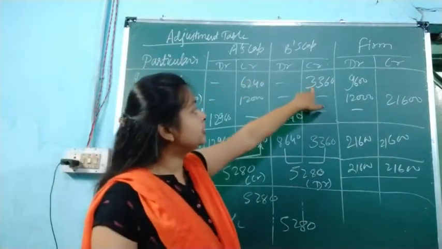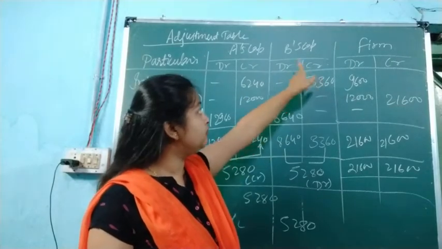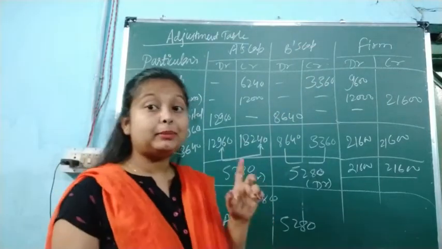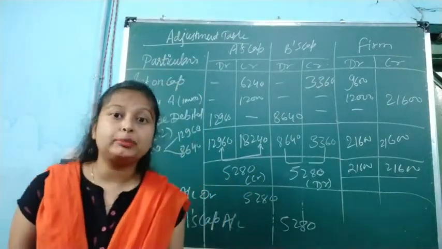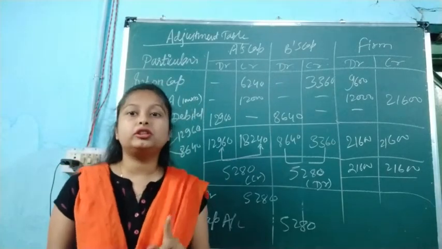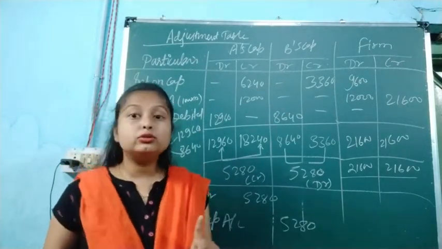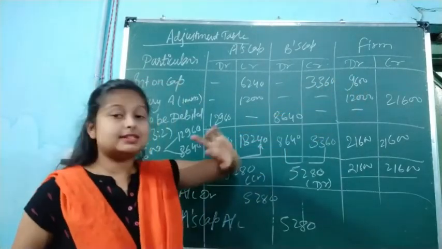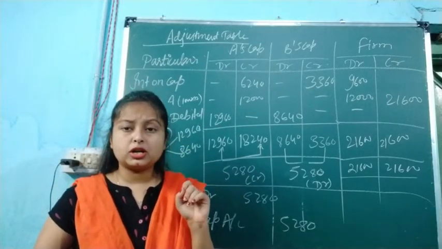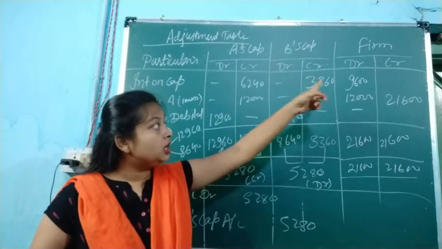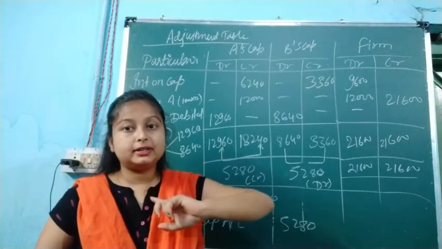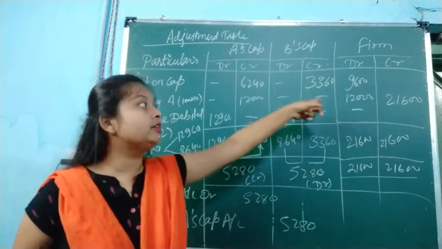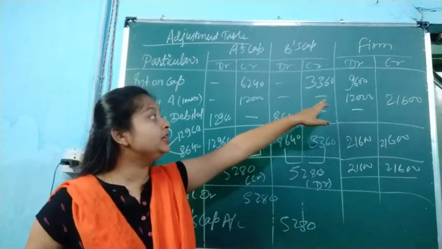Now for B also, interest on capital is an income for B. So on the credit side we are going to put 3,360, and the total amount which will be debited from the firm, because providing interest on capital to the partner is an expense for the firm, is 9,600. As we are making a P&L appropriation account, in the P&L appropriation account this interest on capital is always debited, and in the partners' capital account, interest on capital is credited. That's why we have made the debit entry here.